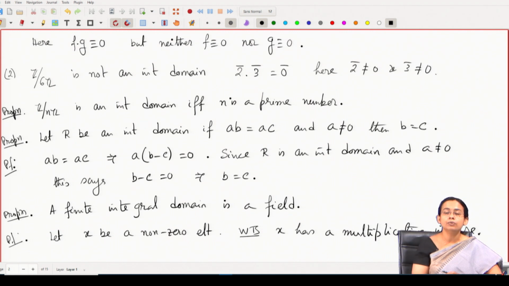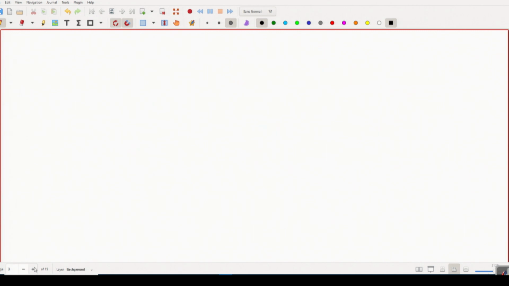Then we will be done, because we started with any non-zero element and it has an inverse. So, it will become a field. Now, how to prove that it has a multiplicative inverse? Consider the set of elements x, x square, x cube and so on.